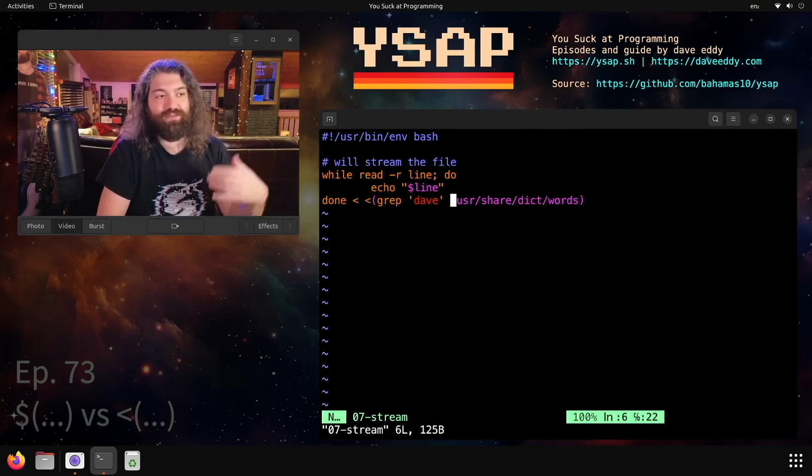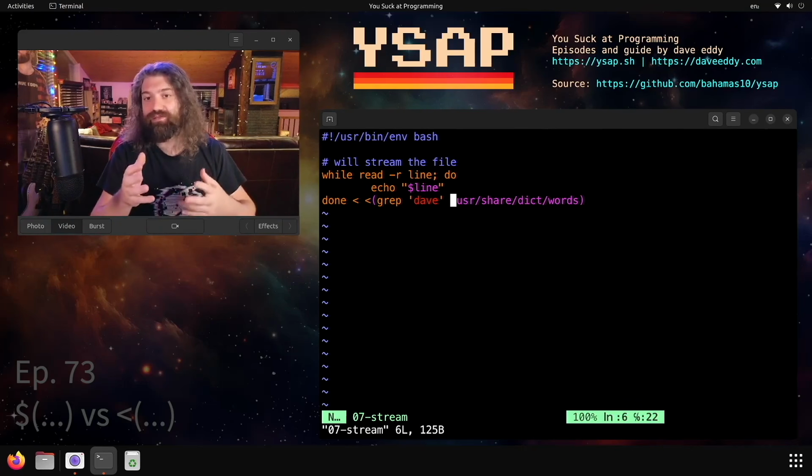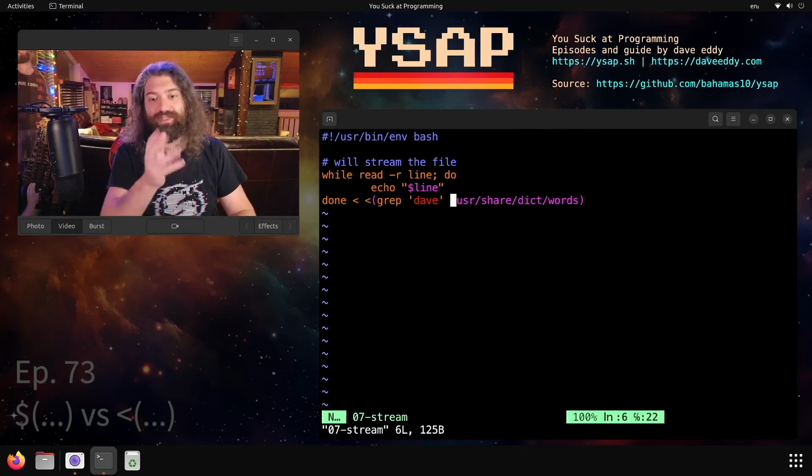You got to pick which one makes sense. If you can fit the whole thing comfortably into memory, command substitution is probably for you. If you want to have something in a streaming fashion, you don't care about the exit code, or you have ways of dealing with it yourself, process substitution is the way to go. That's the difference between the two.